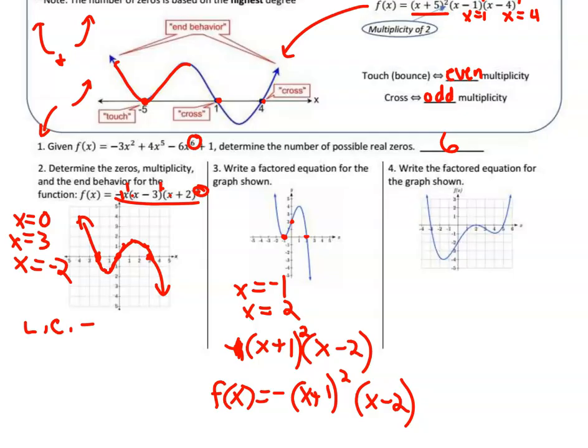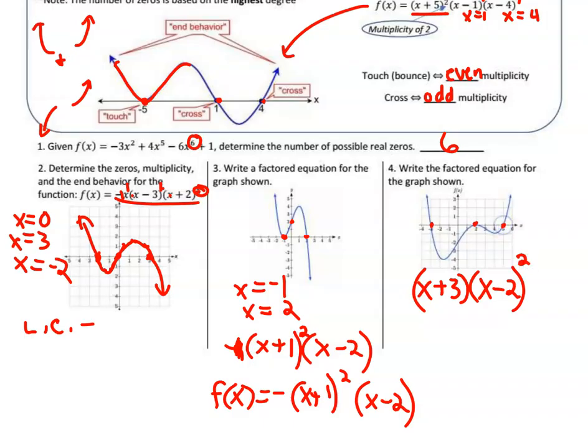We're going to do the same thing on number 4. So this one passes through at negative 3, so that means x plus 3 would be the factored form. And it's an odd power, so we're going to use the smallest odd power, which is 1. The next x-intercept is positive 2, and it bounces, so that is an x minus 2, because we had to change the sign, and since it bounces, we need an even power.